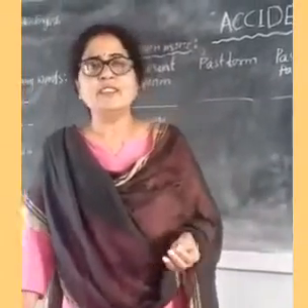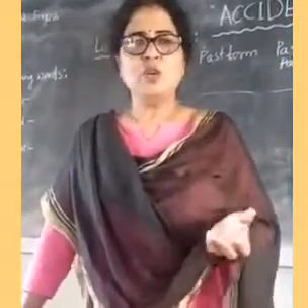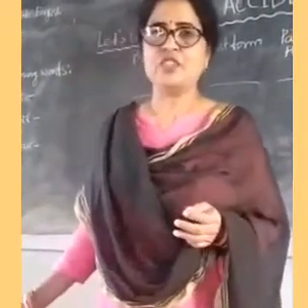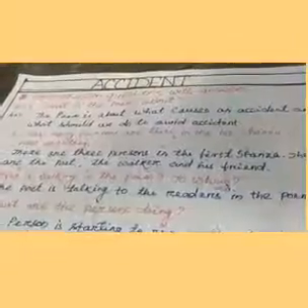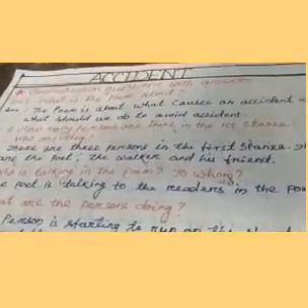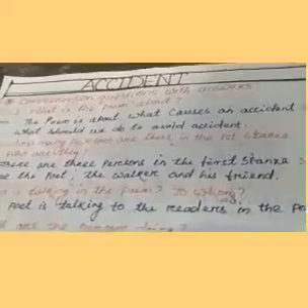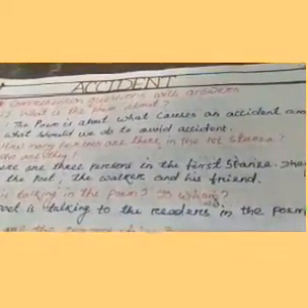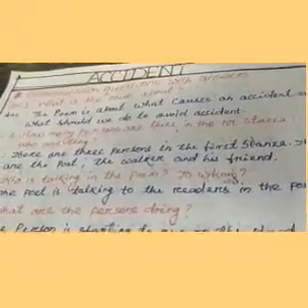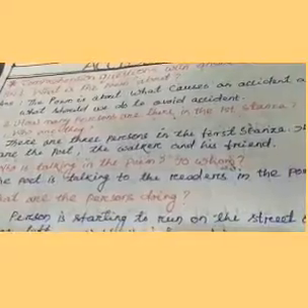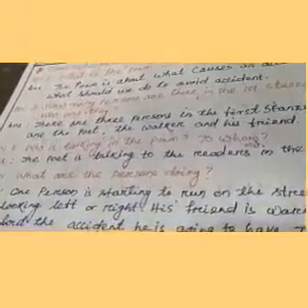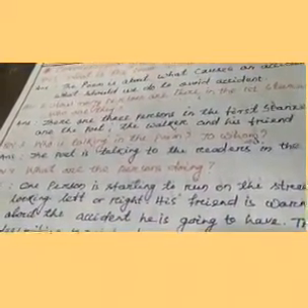So children, now it's time for comprehension. So come and join with me. We will solve the comprehension questions with answers. Number 1. What is the poem about? The poem is about what causes an accident and what we should do to avoid accidents. Then question number 2. How many persons are there in the first stanza? Who are they? There are 3 persons in the first stanza. They are the poet, the walker and his friend. How many? 3 persons.